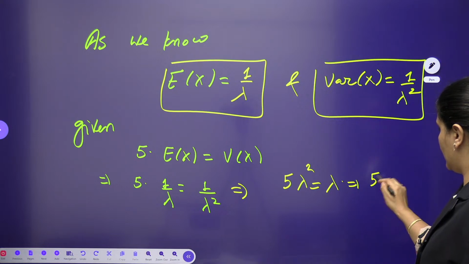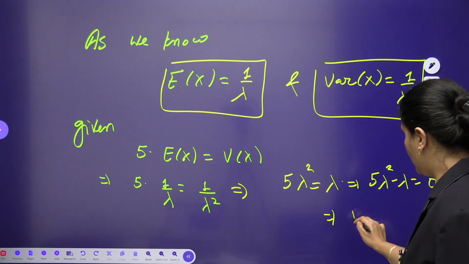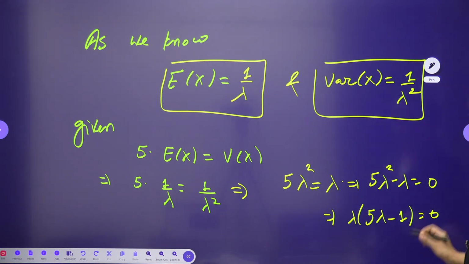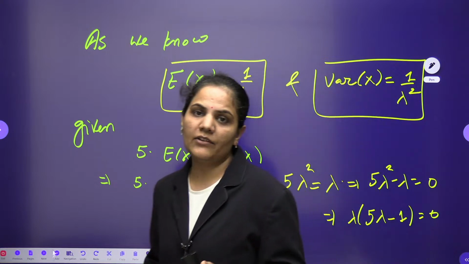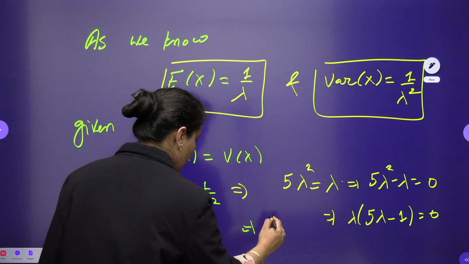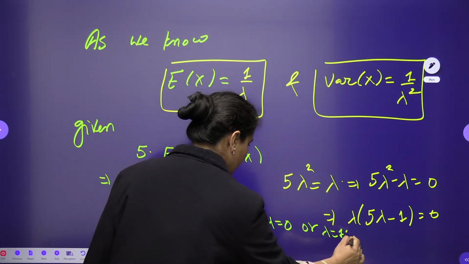Then you can go for 5 lambda square minus lambda is equal to 0. Here you can take lambda in common: lambda times (5 lambda minus 1) is equal to 0. So from here you have two values of lambda. When you solve, you can see the value of lambda will be 0, or the value of lambda will be 1 by 5.